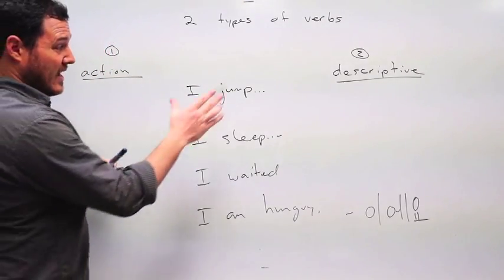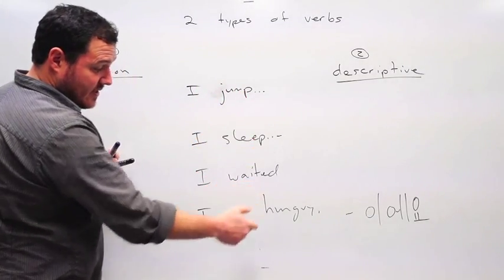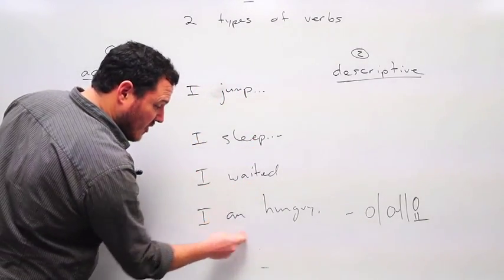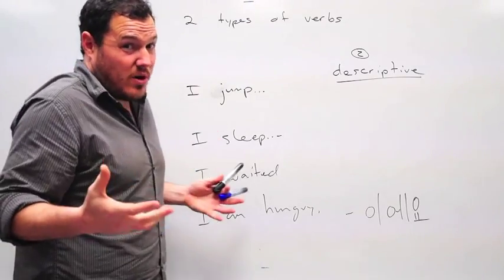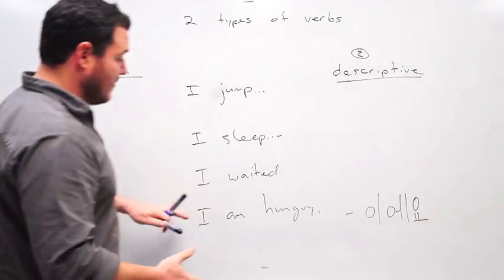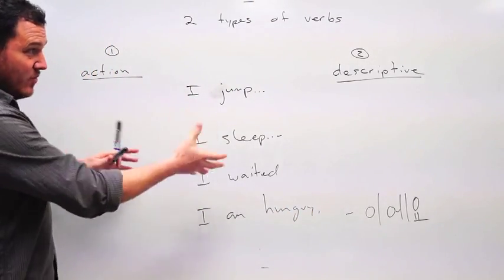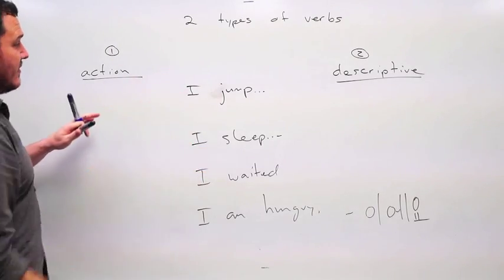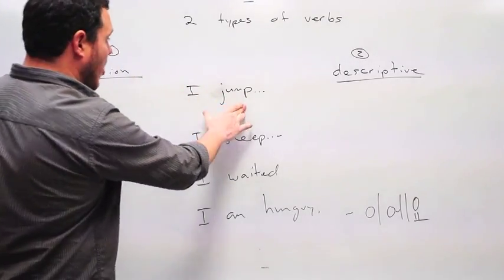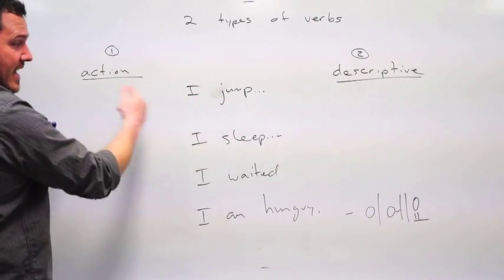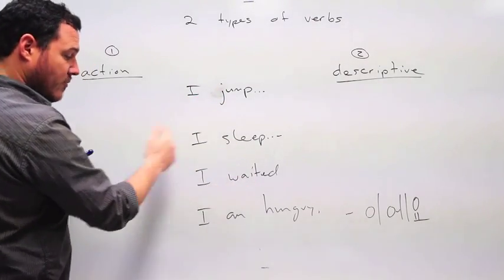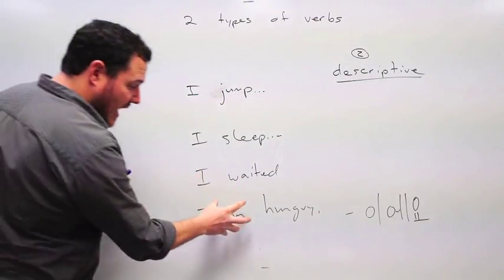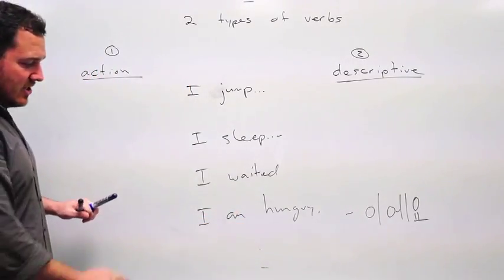We have action verbs, jump, sleep, wait, and then we have the be verb, which really isn't a group of verbs, it's just one verb. We need to know that it comes into play for this stuff. Jump is an action verb, sleep is an action verb, wait is an action verb. I am hungry.